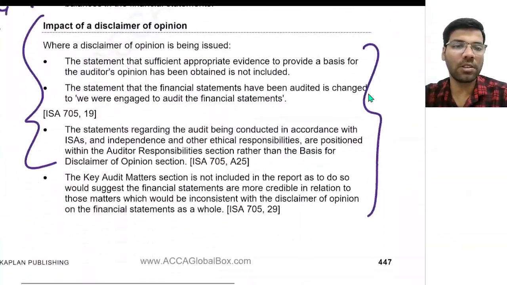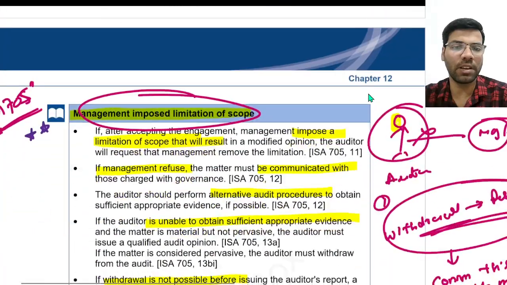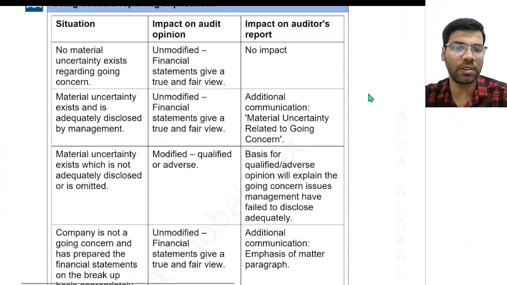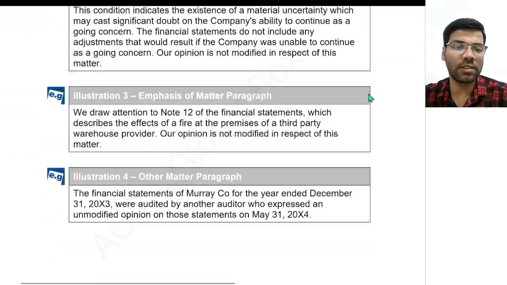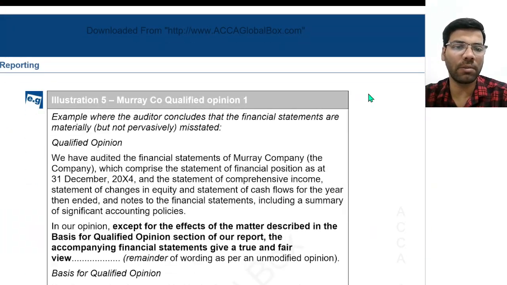So this is all about this chapter. We have done the revision of all the topics. Going concern we have not yet discussed. We'll discuss the going concern in our upcoming videos.